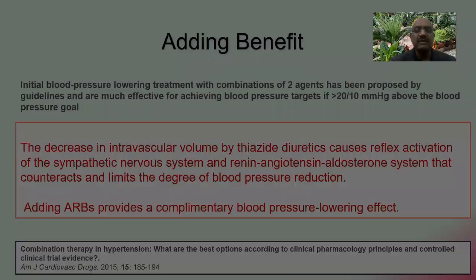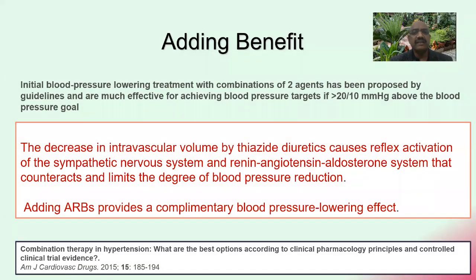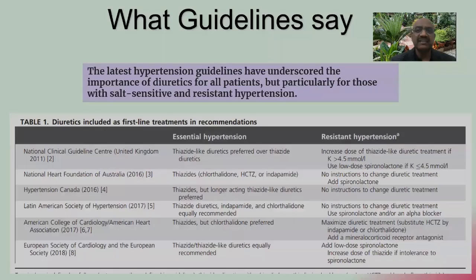So this is again an important point. And initial blood pressure lowering treatment with a combination of two agents has been proposed, as you are well aware. The decrease in intravascular volume by thiazide diuretics, this is a known fact, causes reflex activation of the sympathetic nervous system and renin-angiotensin aldosterone system that counteracts and limits the degree of blood pressure reduction. Adding ARBs provides a complementary blood pressure lowering effect.